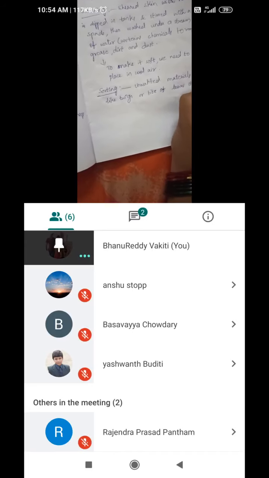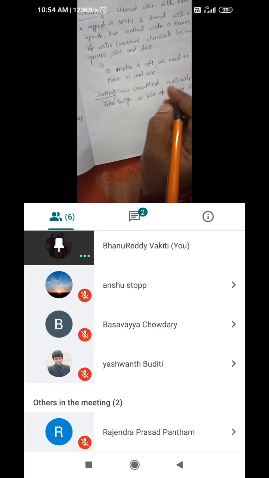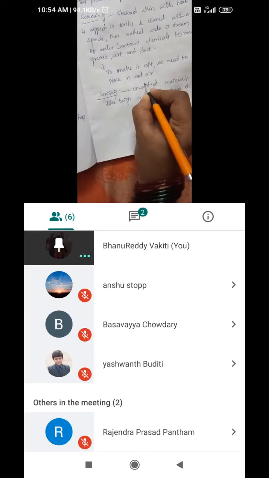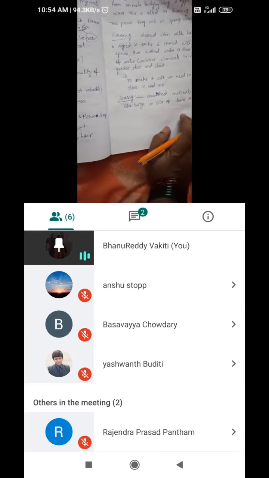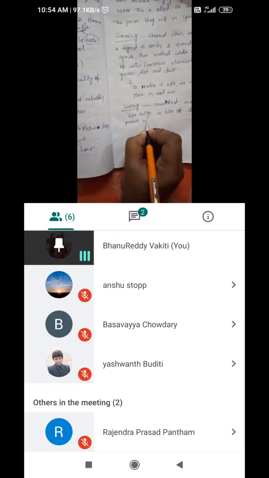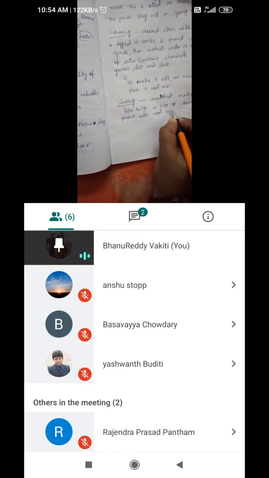This process is called separating unwanted materials like twigs, bits of leaves, etc., present with the wool.